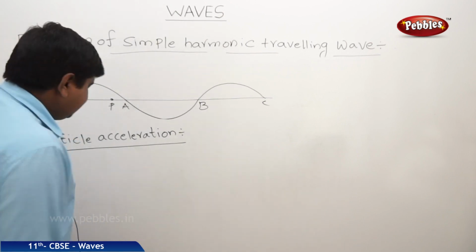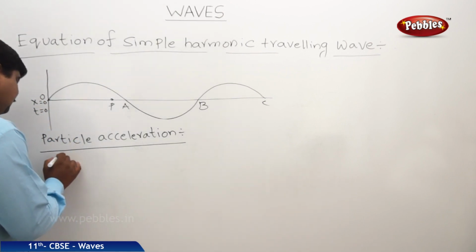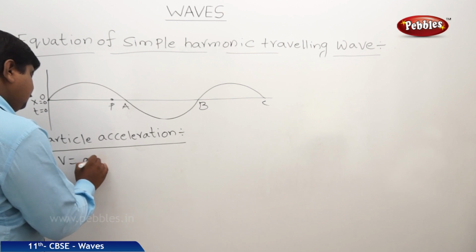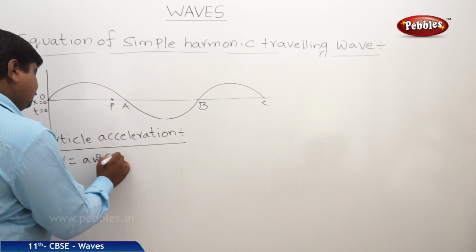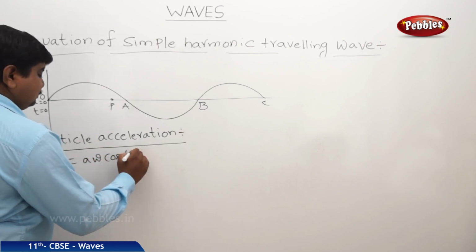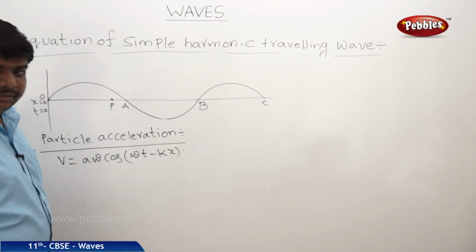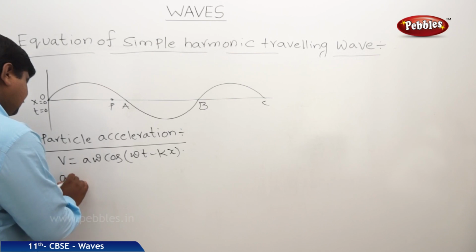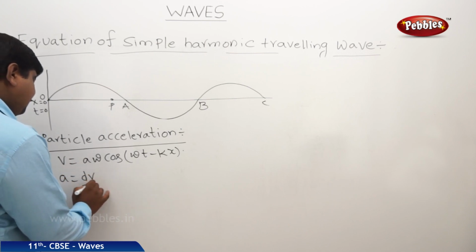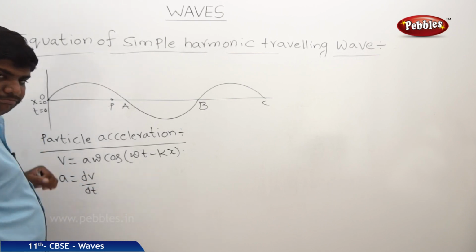So what we can understand is, we know that velocity is equal to A omega cos(omega t minus kx). Acceleration is the rate of change in velocity, dv by dt.